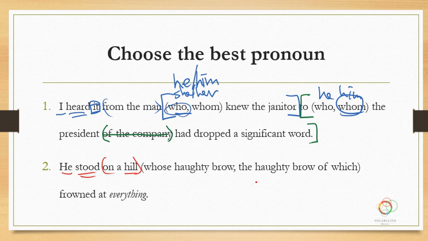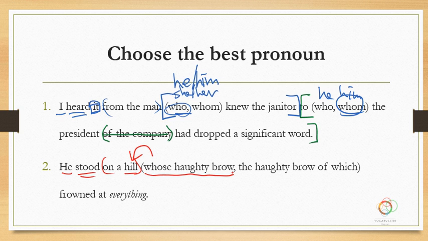Whose haughty brow, or the haughty brow of which? We're talking about the brow of the hill, and so it sounds like, well, if you got eyebrows, you're a person. We're personifying the hill, is what it sounds like, and that would be clearer if they had it capitalized or something, but it certainly sounds like it's being capitalized, and so we might prefer that one.